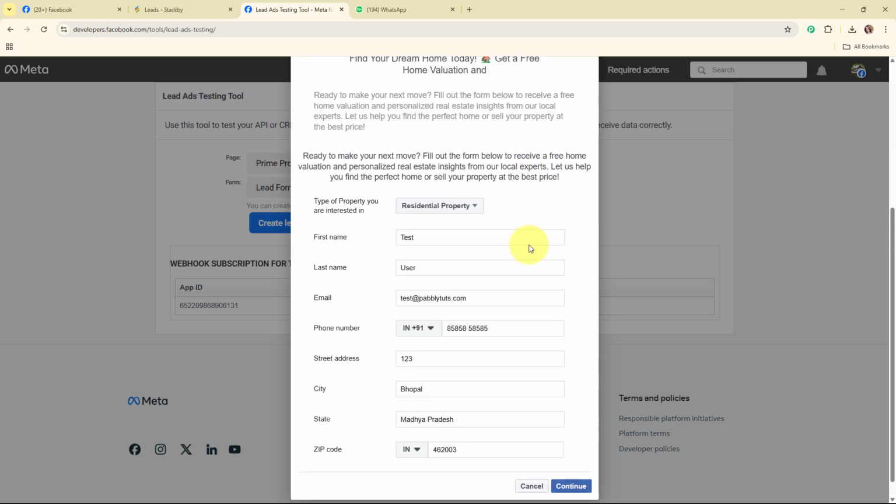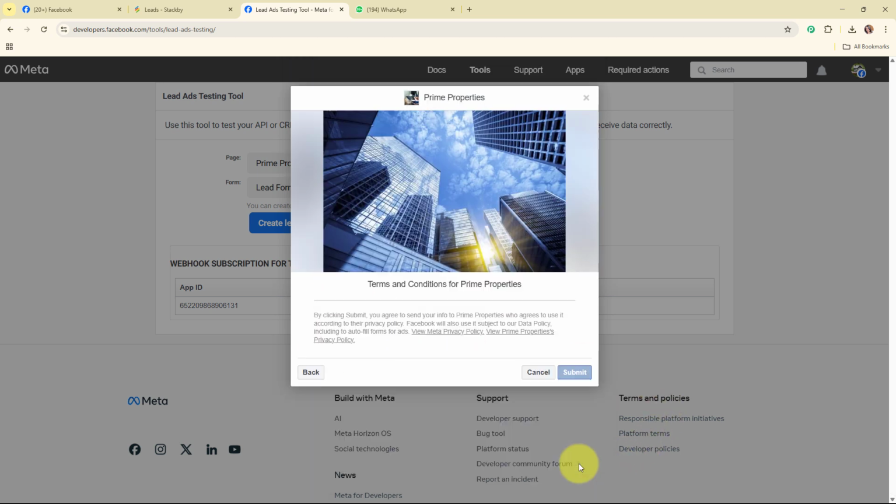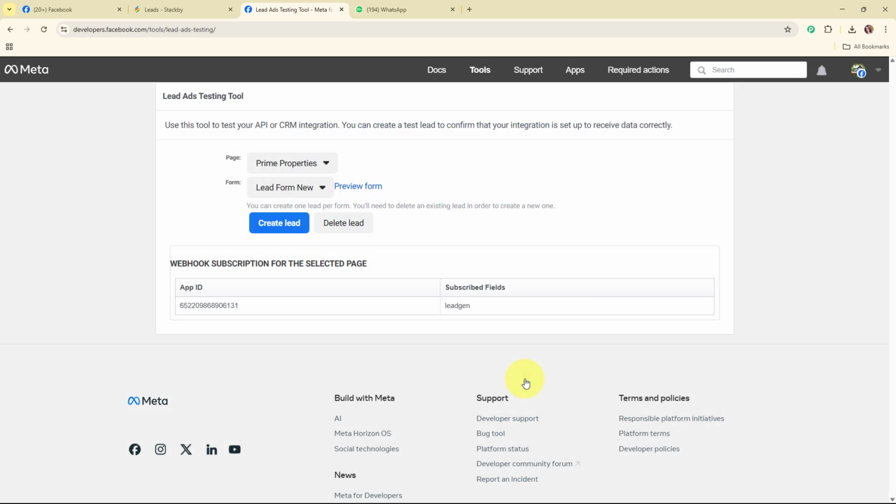So here you can see the details that I have pre-filled over here such as the type of property, first name, last name, email, phone number, street address, city, state and the zip code. Alright, so here to see the working of this amazing automation, I'm going to generate a test lead over here by simply submitting this lead form. So I'm going to click on this continue and then I'm going to click on this submit. And here you can see it says thanks, you are all set. That means we have successfully generated a new lead over here. So let's go and check our Stackby account.